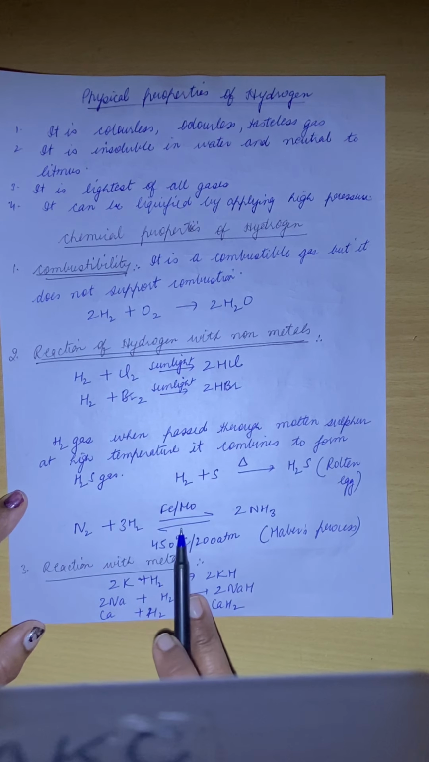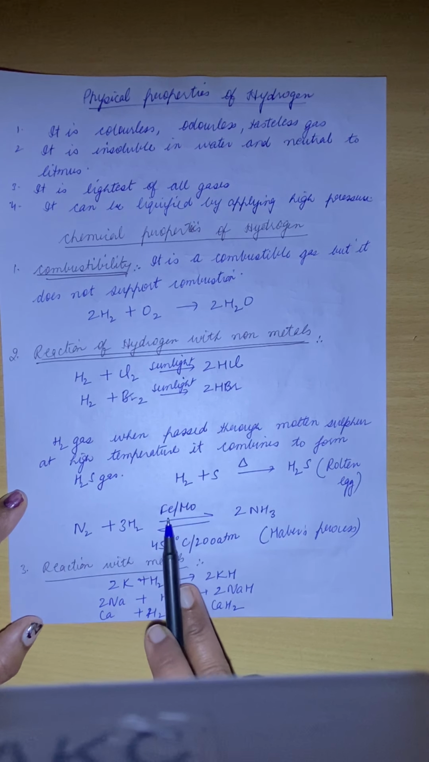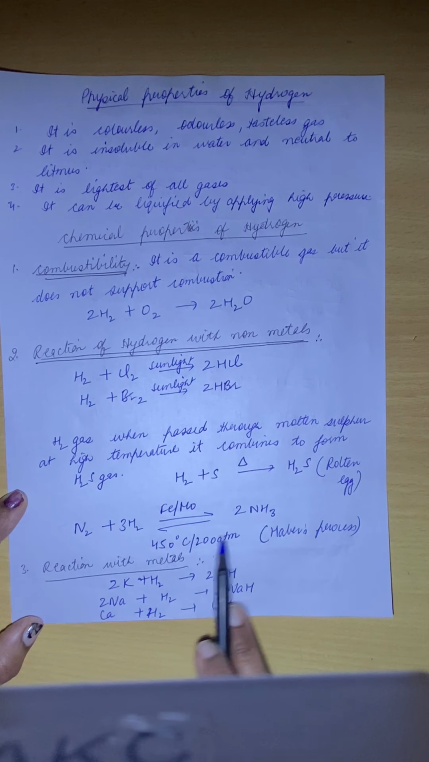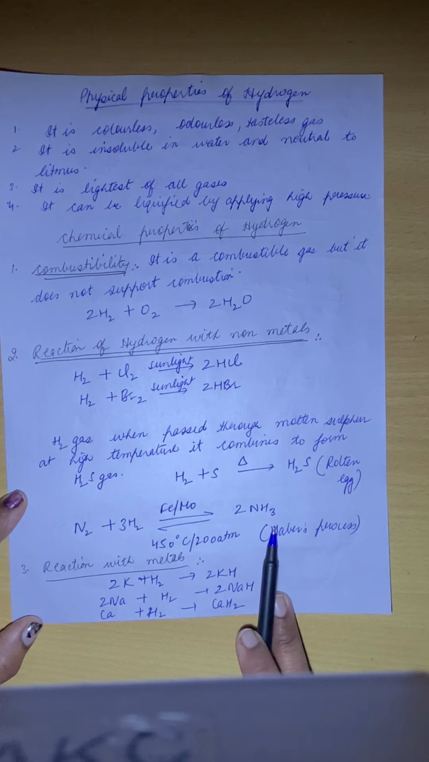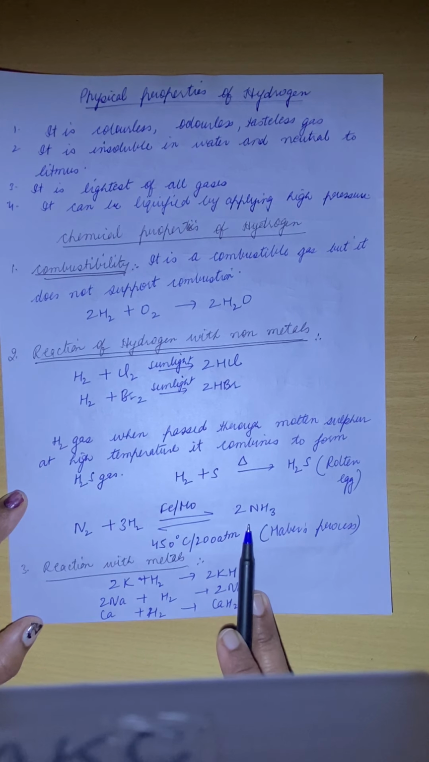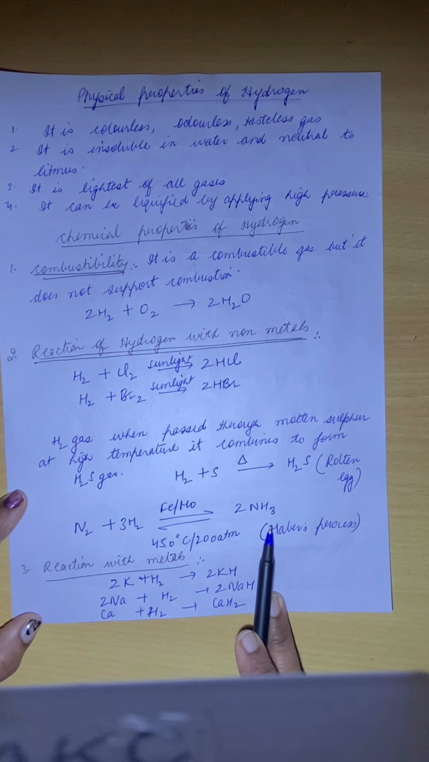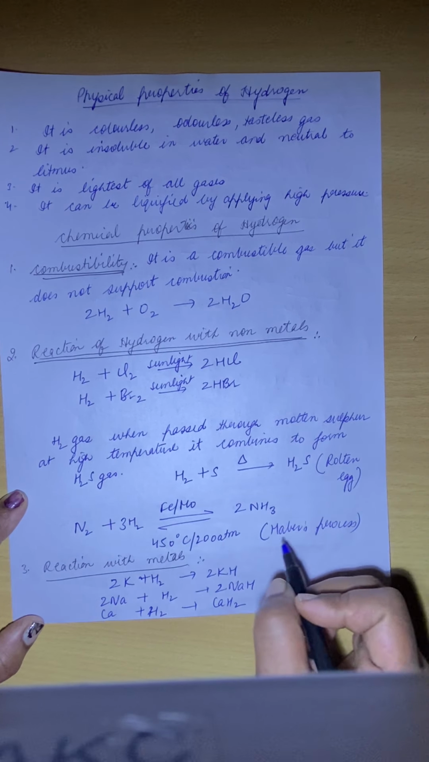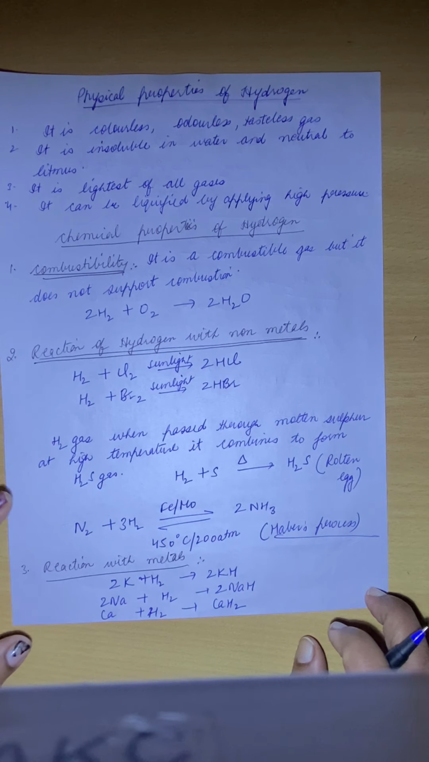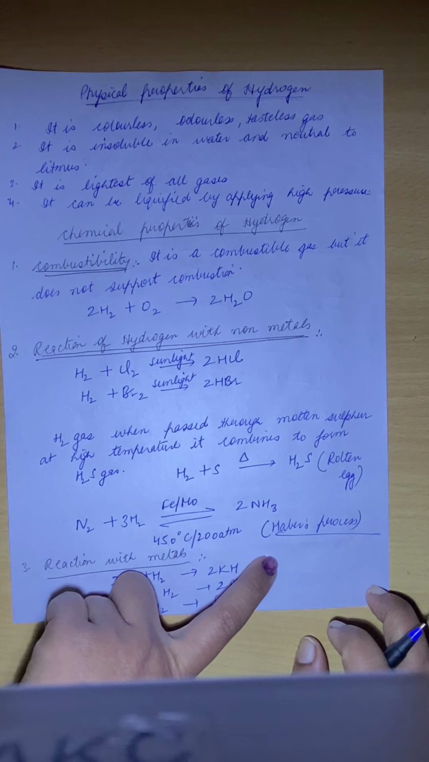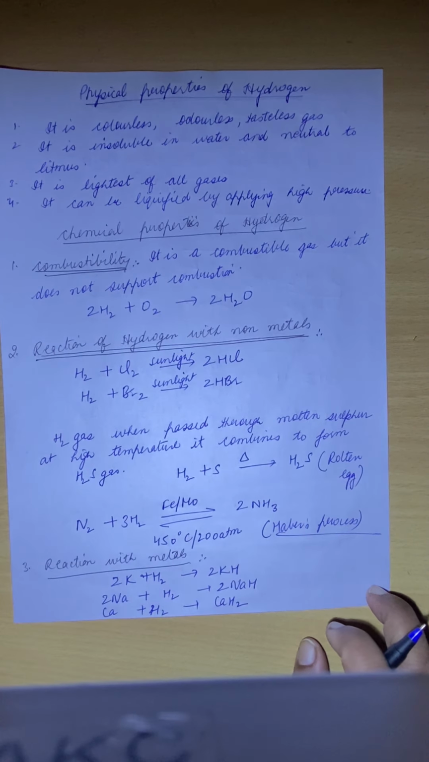This reaction takes place in the presence of a catalyst, iron and molybdenum, at high temperature, that is 450 degrees, and high pressure. This reaction takes place on the industrial scale, and with this process ammonia is formed. This process is used to manufacture ammonia. Another name of the process is Haber's process. So nitrogen reacts with hydrogen to form ammonia. This process is called Haber's process.